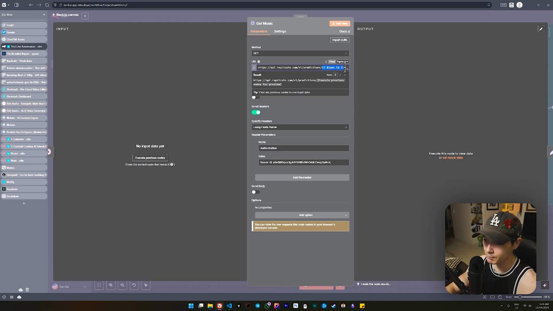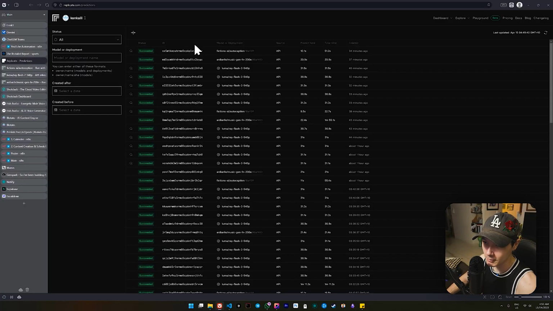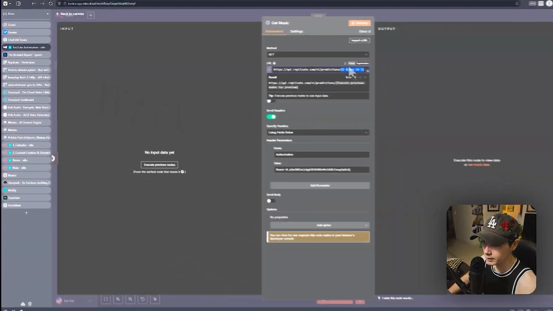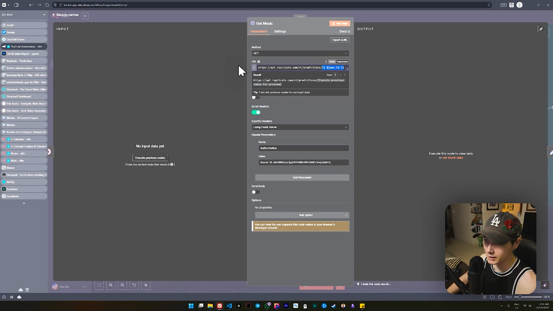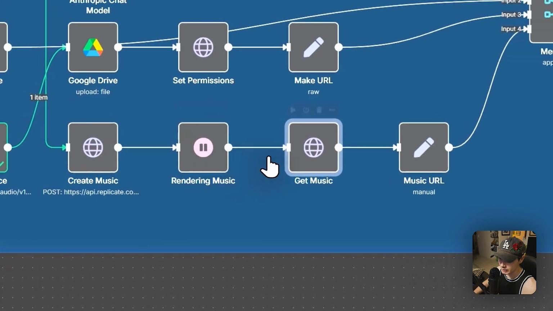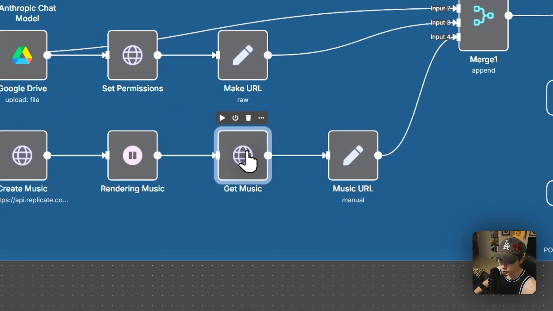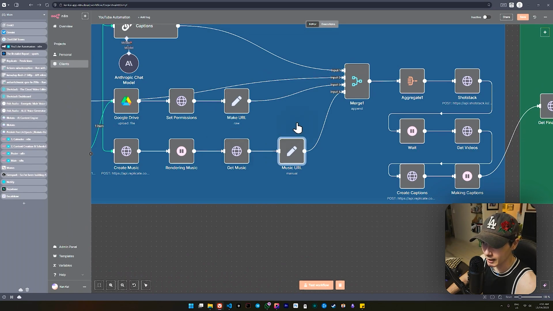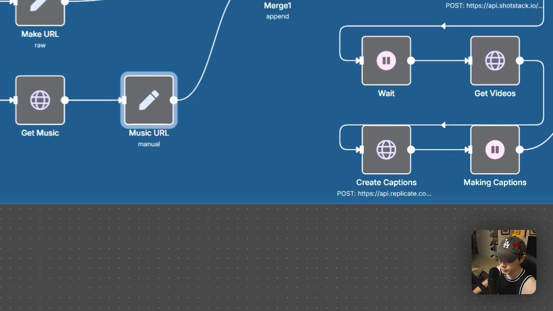And that ID I'm just putting straight into here so that it knows which ID to get. Because if you look at my predictions right here, you can see I have a lot of IDs, right? So this one here just allows it to pick this particular ID for that music. Okay. So that's going to be the one that gets passed through. So we're going to get that music. Then we're going to get the music URL. And that's going to be our last little item to pass through to the merge.